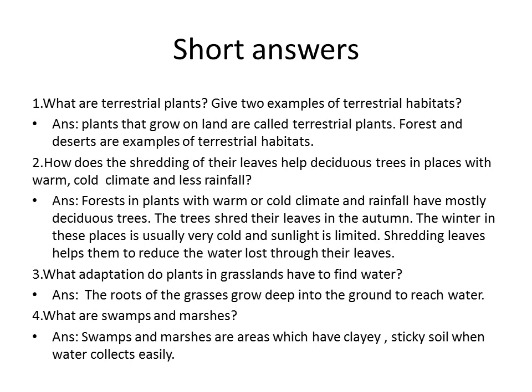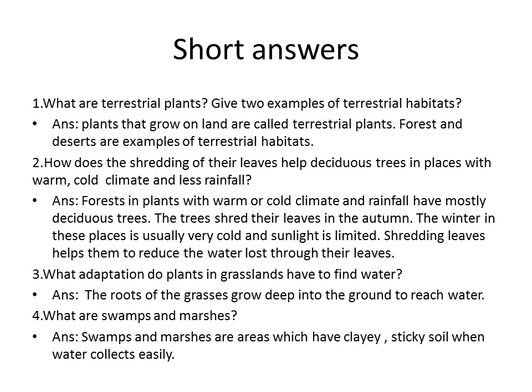Second question, how does the shedding of leaves help the deciduous trees in places with warm and cold climate and less rainfall? Forests with warm and cold climate have deciduous trees. The trees shed their leaves in the autumn season.